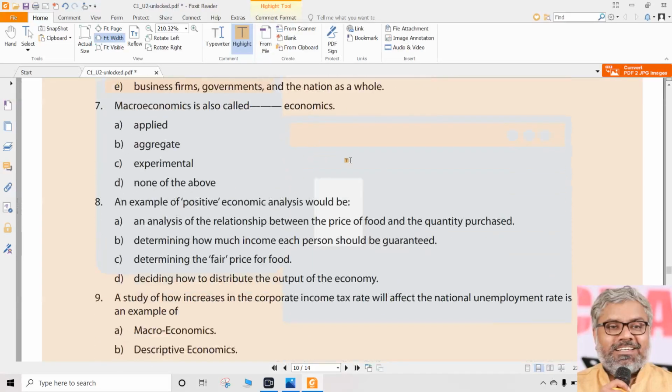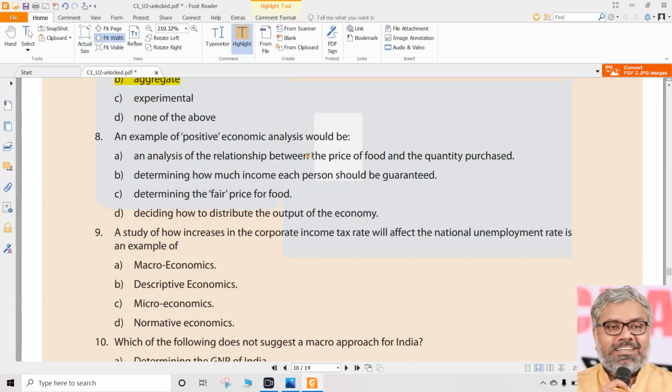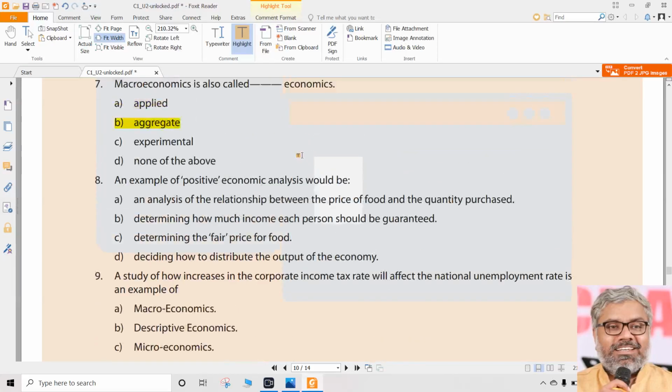Question number 7. We can call these questions direct questions. They should not take more time; they should just be identified. Directly when you see all of these items, this can be identified only if you have read the subject. So macroeconomics is also called what? Applied, aggregate, experimental, none of the above? You should have read this. If you read this, the answer is very clear. It is called aggregate economics because it talks about all aggregates, totals.